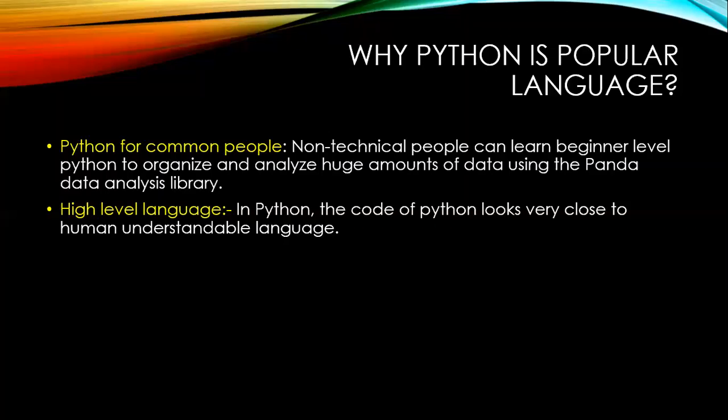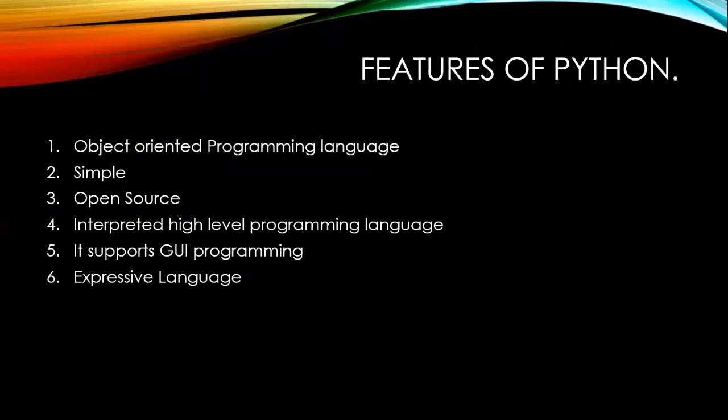Now there is one more point: Python doesn't compile the code because it is an interpreted language, and the interpreter interprets the code line by line. What a compiler does is compile the whole code, not line by line, but the interpreter interprets your code line by line. This is the difference between an interpreter and a compiler.